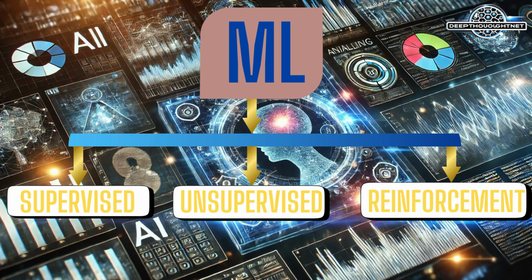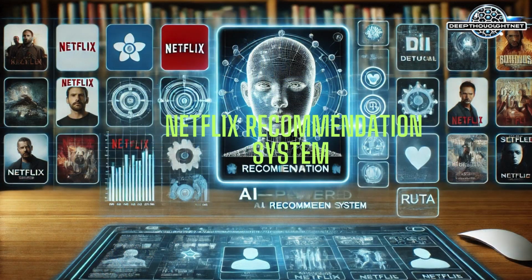An example of unsupervised learning is customer segmentation, that is grouping customers based on purchasing behavior without predefined labels. Reinforcement learning. The model learns through rewards and penalties by interacting with an environment. An example of reinforcement learning is self-driving cars, that is learning how to drive by getting rewards for safe driving and penalties for mistakes. Let us discuss some real-world examples of machine learning.